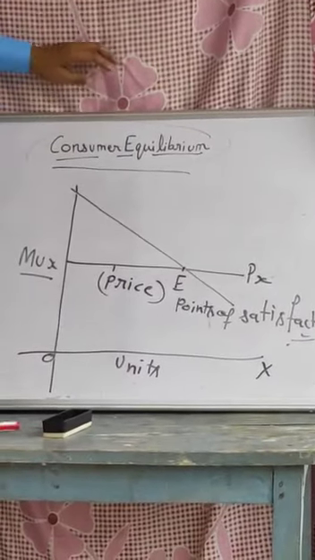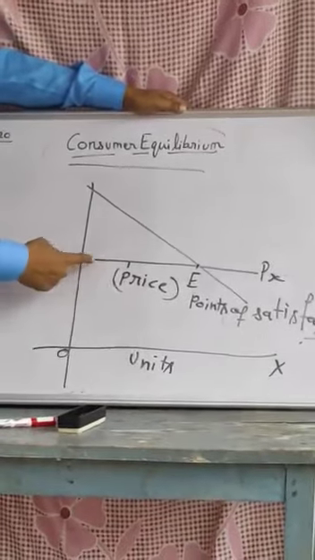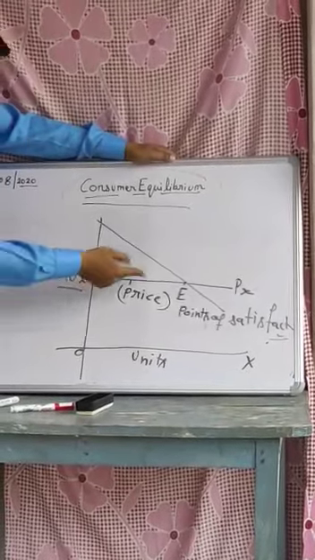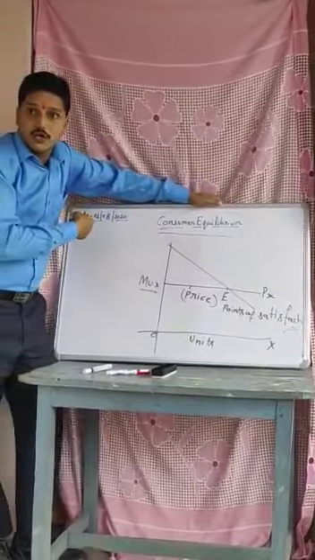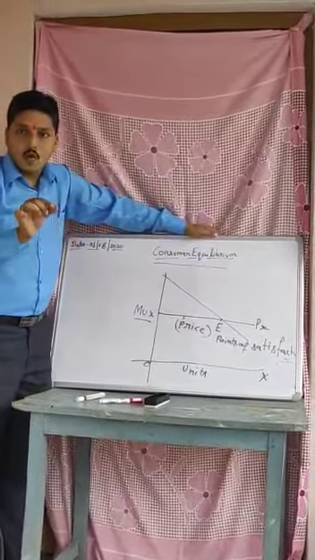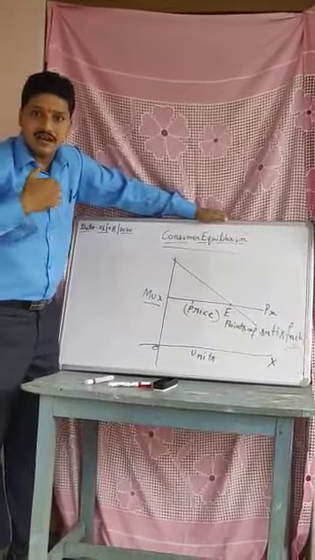According to the graph, this is the price, and the price is constant. Price cannot be changed. According to the schedule, I told you 5 rupees, 5 rupees, 5 rupees, 5 rupees. Only the marginal utility is getting different.